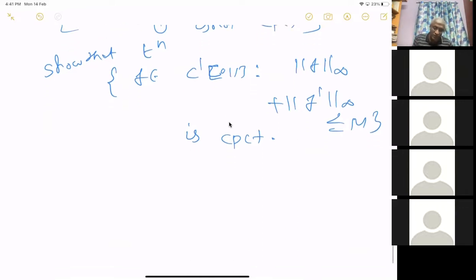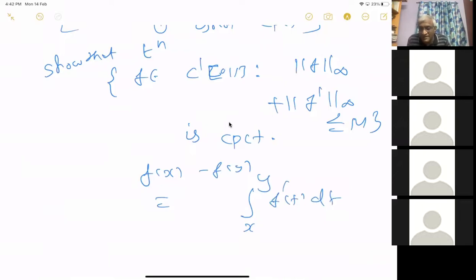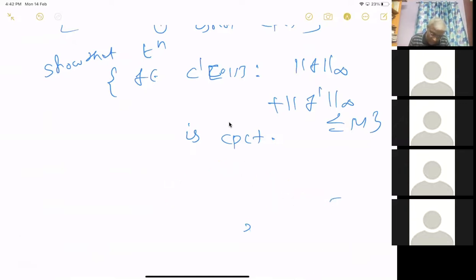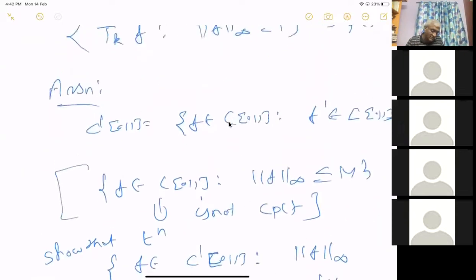And to prove compactness, you have to prove that this collection is equicontinuous. To prove that, you consider f of x minus f of y, but that is just the integral from x to y of f prime t dt. You know that the derivative is bounded, so the integral is bounded by a constant times |x minus y|, and that is smaller than epsilon when |x minus y| is small enough. Because of that, you can prove the equicontinuity. So this is the assignment. I have given enough clues. This is assignment 4 or something.